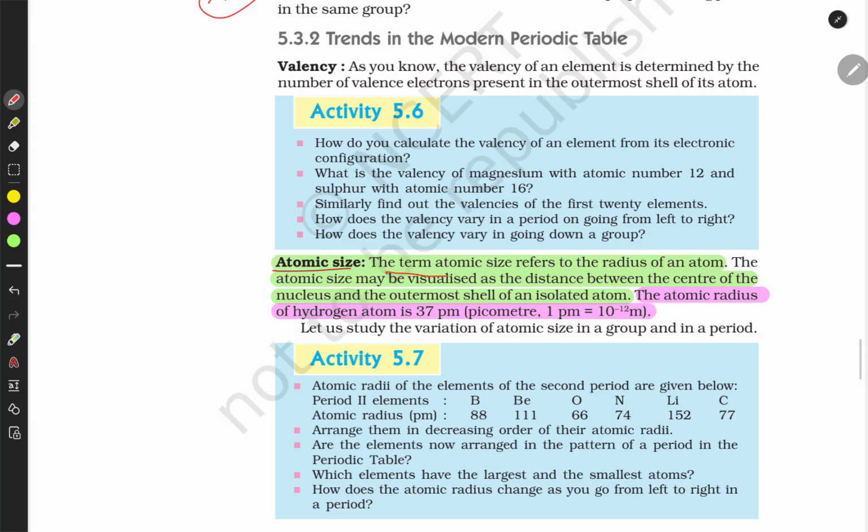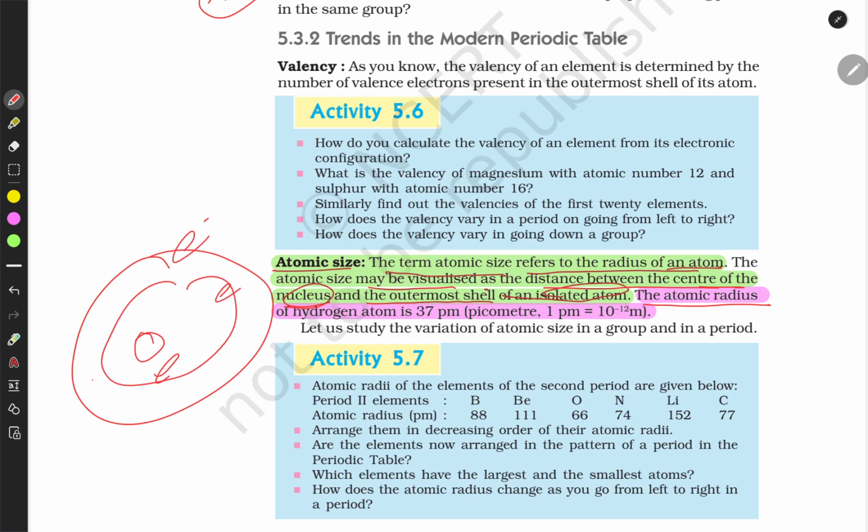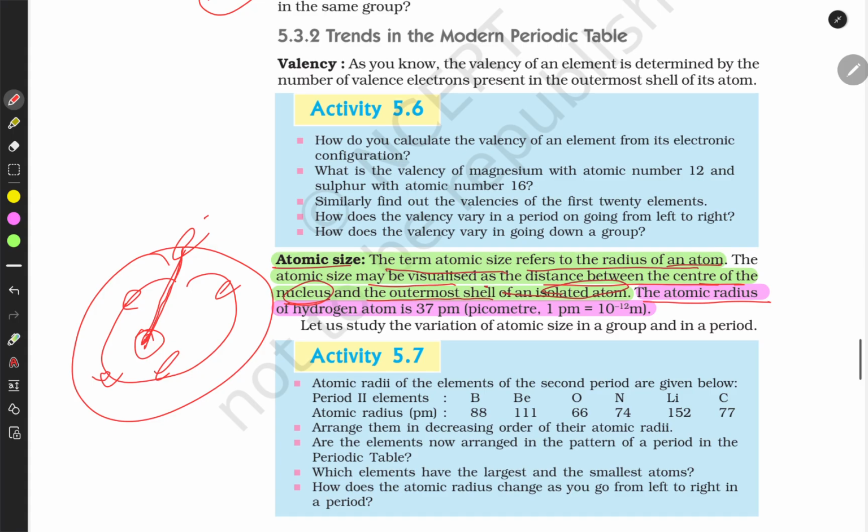Atomic size. The term atomic size refers to the radius of an atom, and the atomic size may be visualized as the distance between the center of the nucleus to the outermost shell of an isolated atom. Suppose this is the outermost electron, and this is a nucleus. So this distance is called atomic radius. The atomic radius of hydrogen is 37 picometer.